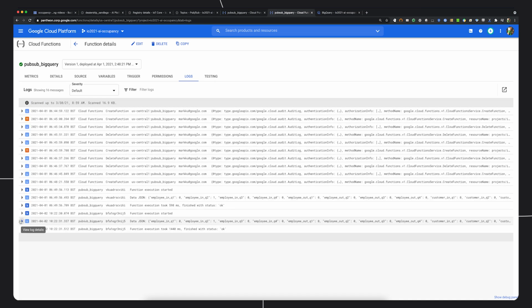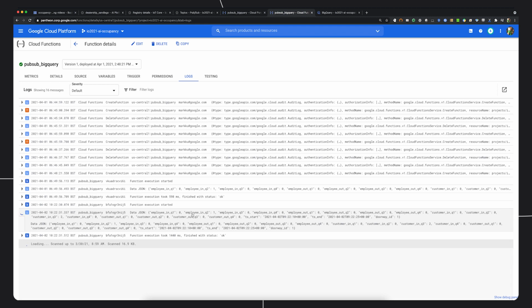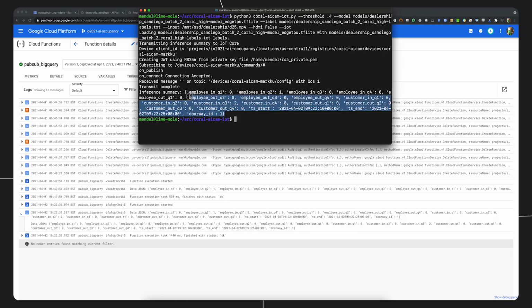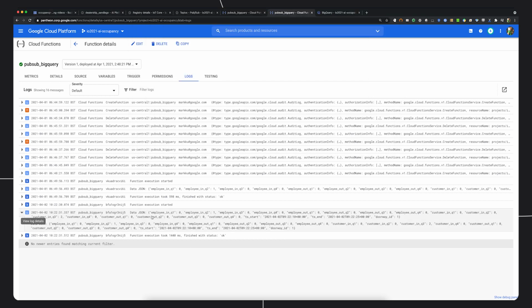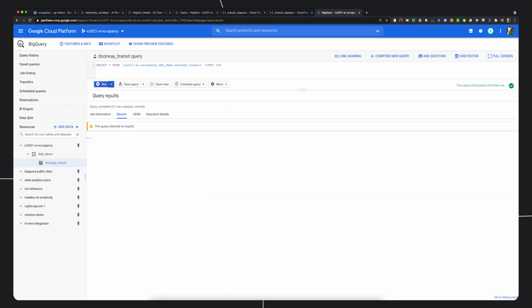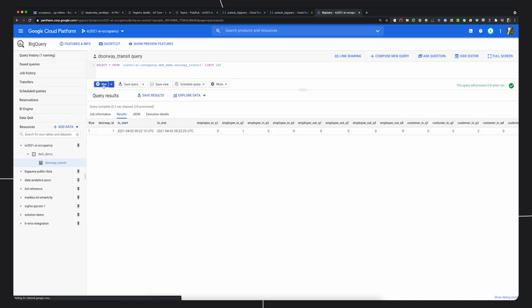There we go. This is the latest entry from just now. We have the same data JSON that was output by the machine learning inference here on the client side, received by the cloud function from PubSub, and then it was written, hopefully, to BigQuery. So let's now go to BigQuery and run again the select statement to see if we have any data in the table. And there we go.